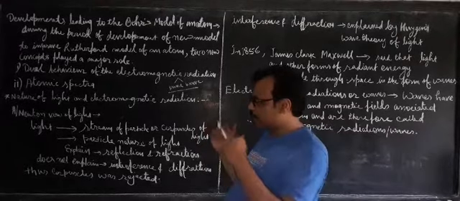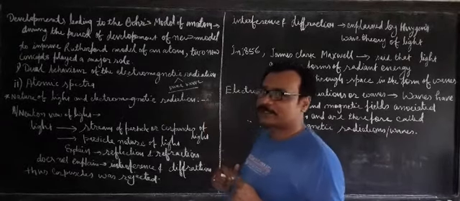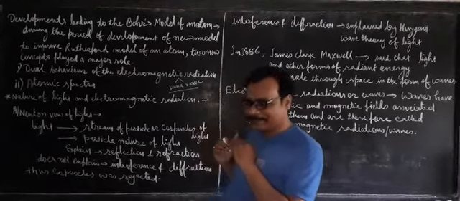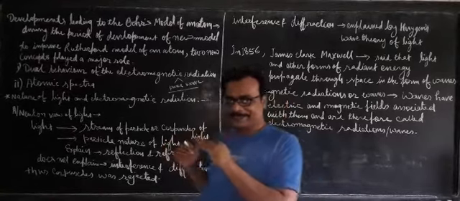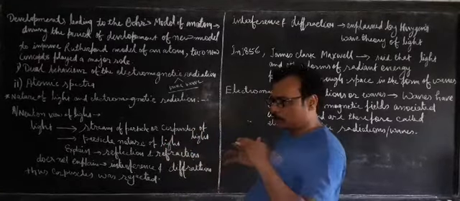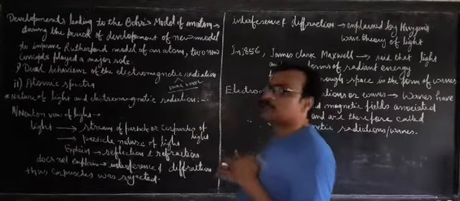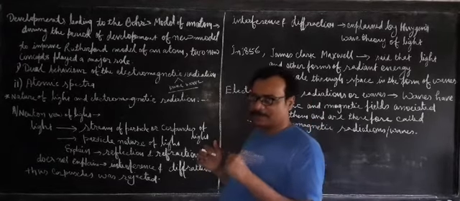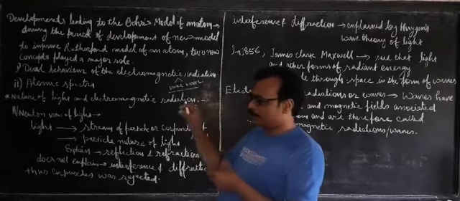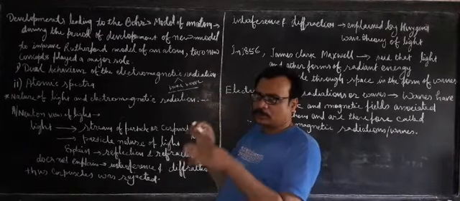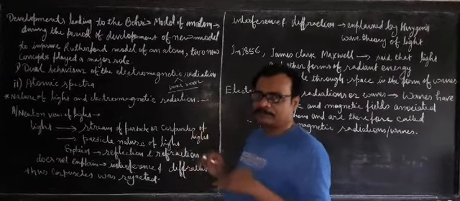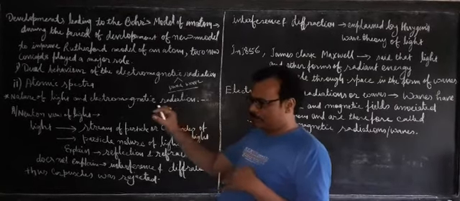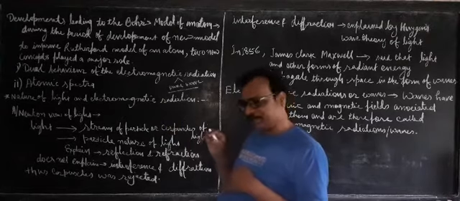And what is atomic spectra? Atomic spectra means the same kind of spectra is produced by an atom also when light energy is passed through it. When light energy is passed through any atom, it gives you a spectrum. A spectrum means it gives you a band of colors, where different colors are arranged successively. But in case of atomic spectra, what do we get? Well-defined boundaries are given for each and every color.